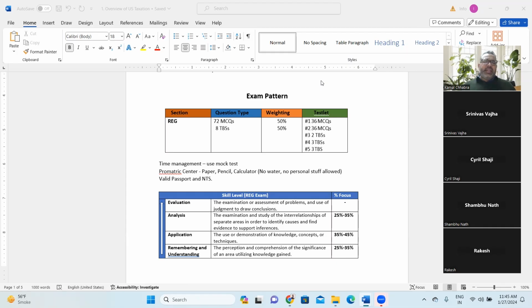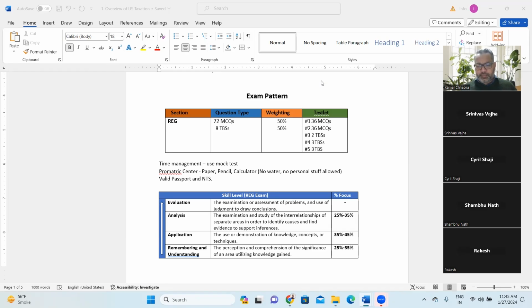Each question has a different weightage. You cannot say each question has the same weightage. Based on the complexity and difficulty of the respective question, it has been given the respective weightage, to be very honest. And to pass each exam, you need to score 75 out of 100.